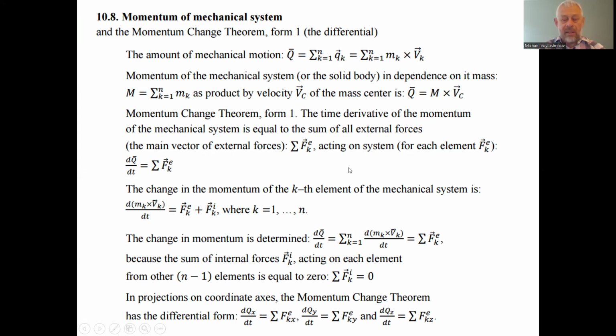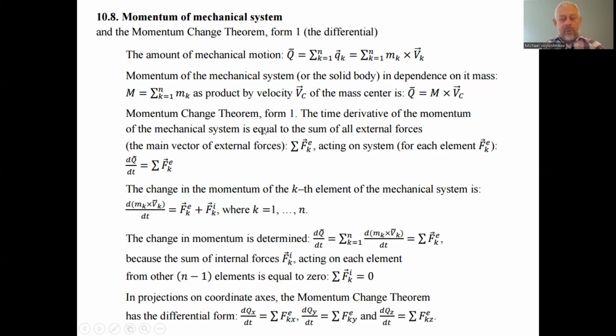The momentum of a mechanical system or solid body, independent of its structure, we can find as the product of the mass of the mechanical system by the velocity of the center of mass of the mechanical system or the body consisting of separate concentrated loads. This is the mass of the mechanical system or body, and this is the velocity of the center of mass of this mechanical body.